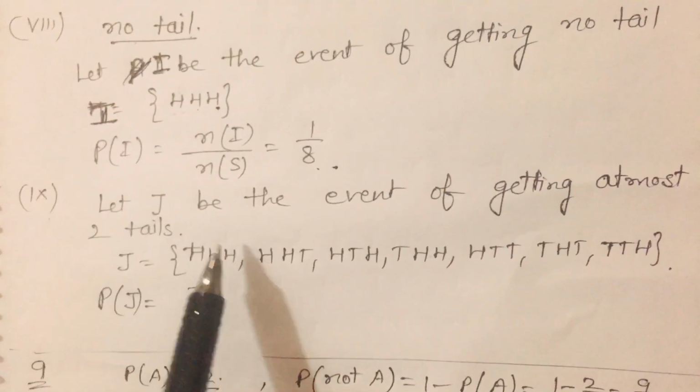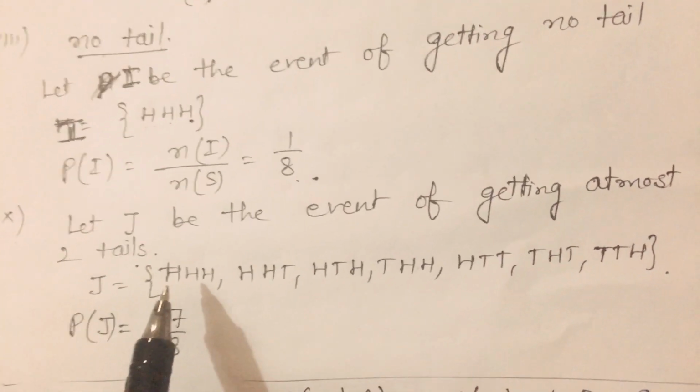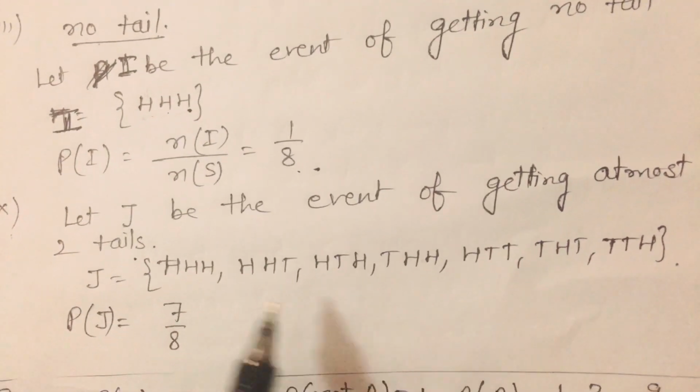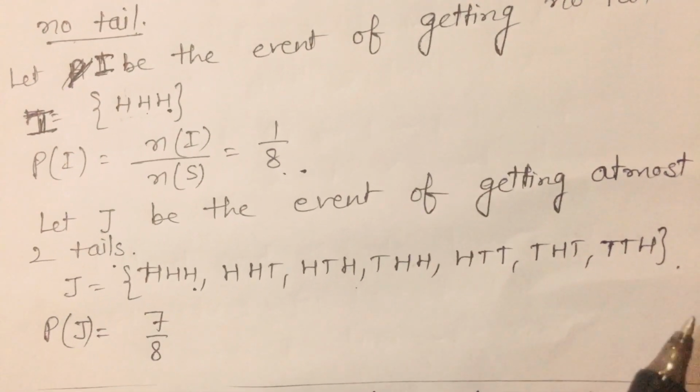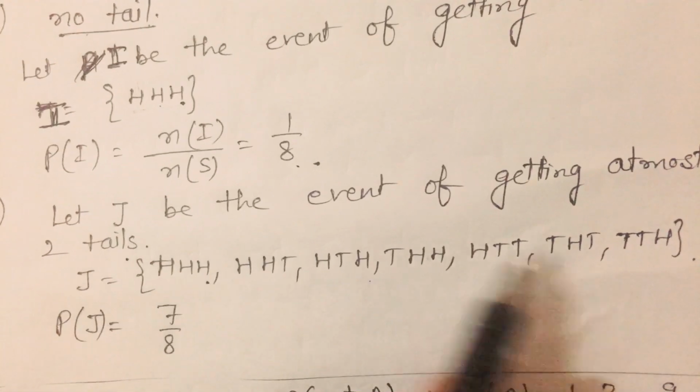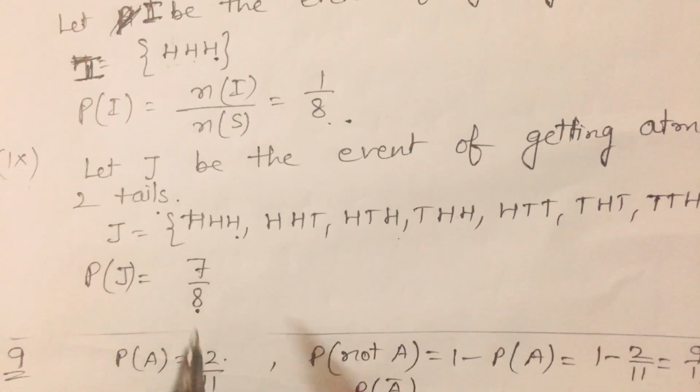Now ninth part, let J be the event of getting at most 2 tails. At most 2 tails means at most 2 tails can come. So maybe no tail comes, maybe 1 tail comes, maybe 2 tails come. So there are 7 cases. Then probability is 7/8.